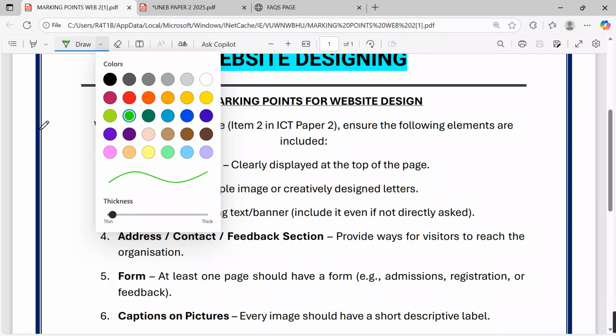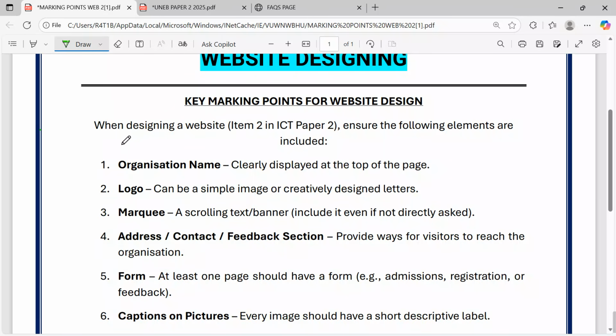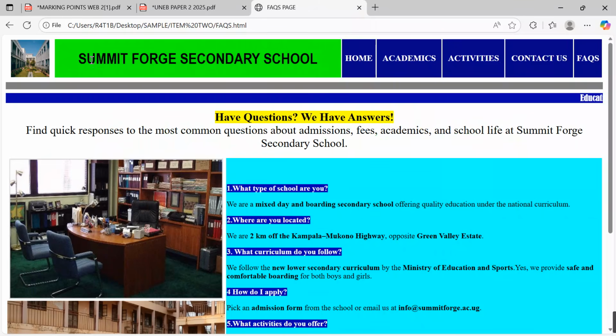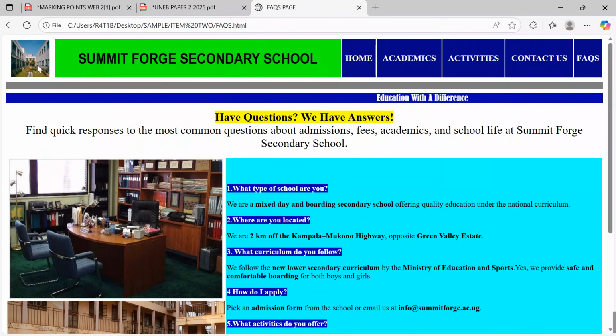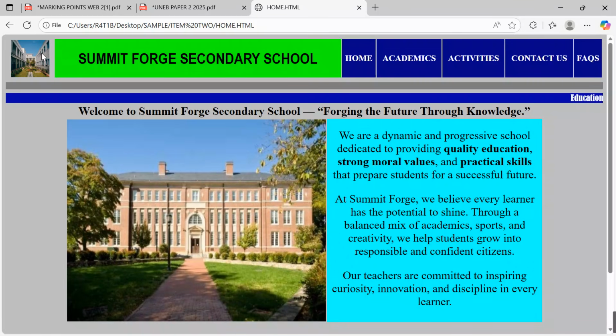We shall look more on when designing a website or item 2 in paper 2, ensure the following elements are included. 1. The organization name should be clearly indicated. Here, I had said Summit Forge Secondary School. 2. A logo. All these are key points. Even if they're not provided in the support material, please go on. You can compose yours. You can put a simple image to act as your logo, the way I inserted mine here.